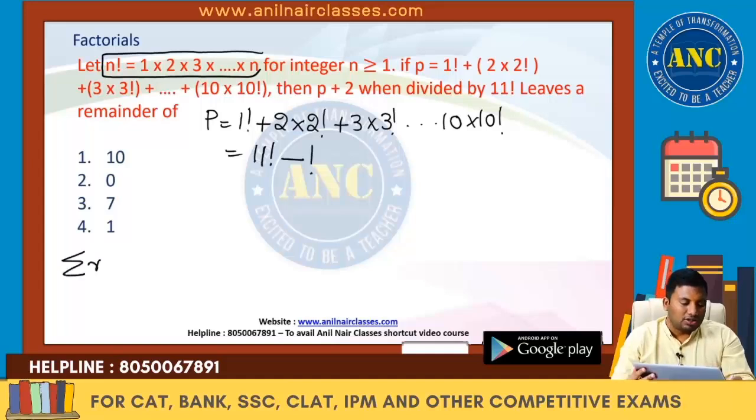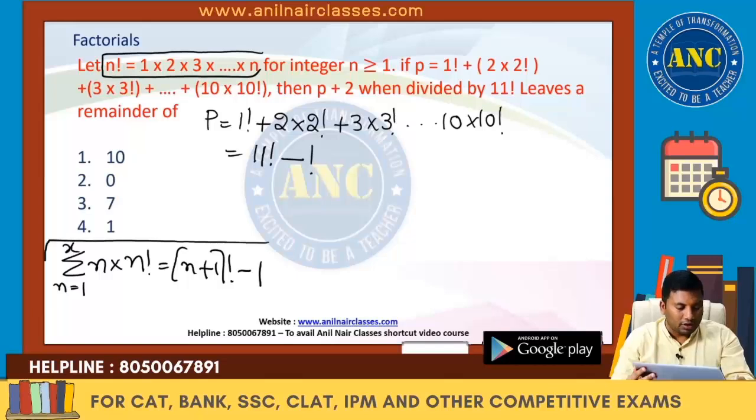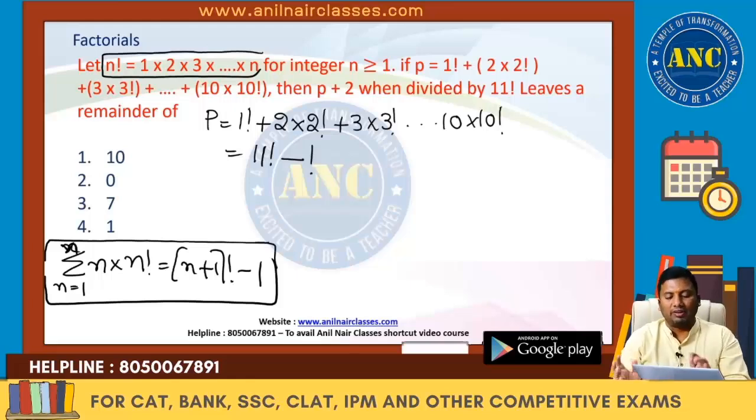Why? Because just now we discussed that summation of n into n factorial, n equals 1 to some value, is (n plus 1) factorial minus 1. If you know this conclusion, it's an easy question.